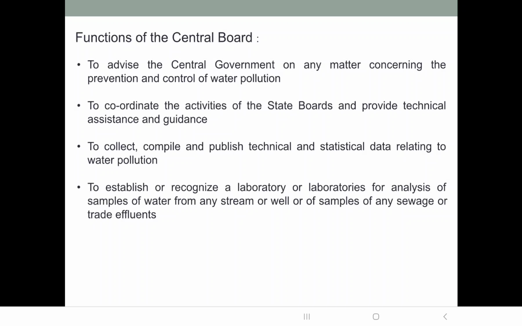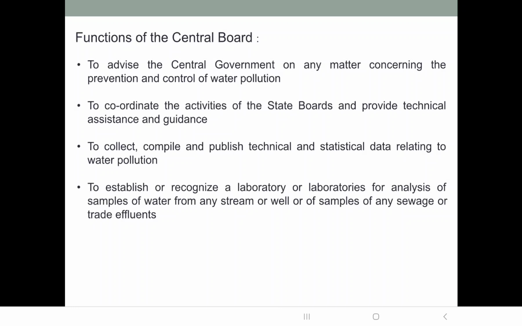Then it also coordinates the activities of state boards. See, Central Pollution Control Board is one, state pollution control boards are many. Now, who will coordinate their activities? Central Pollution Control Board. It will coordinate the activities of various state boards, and it will give them technical assistance and also guidance if they require any guidance or information regarding the control of pollutants, water pollutants.